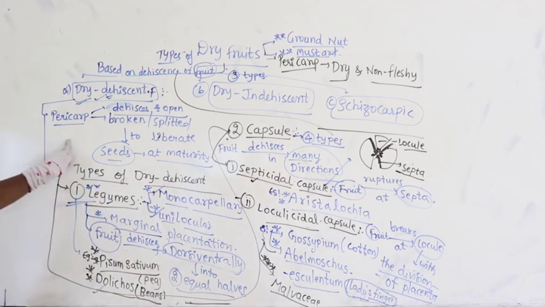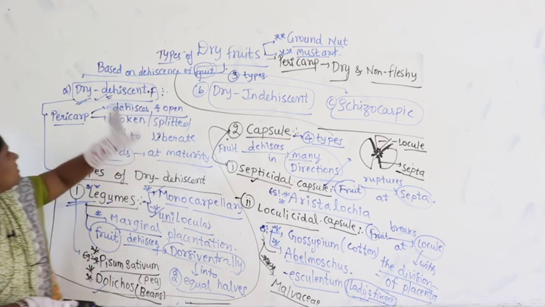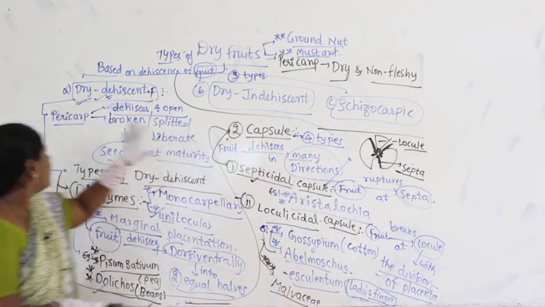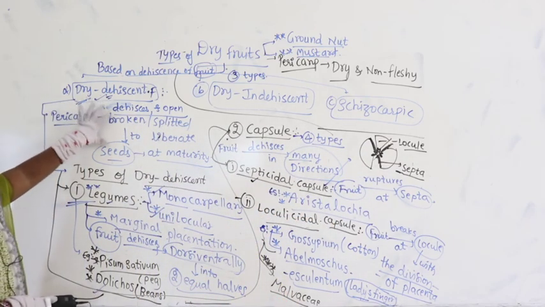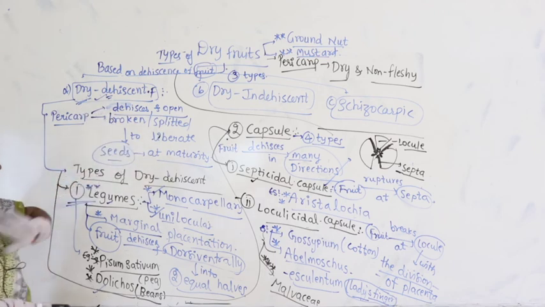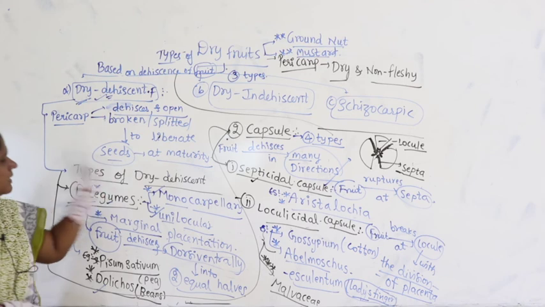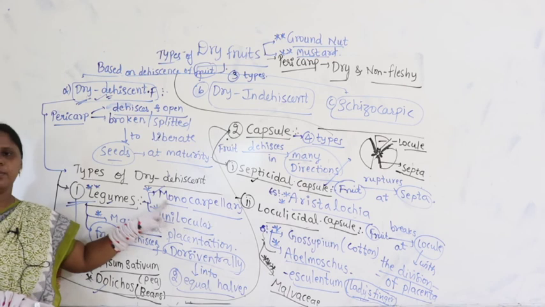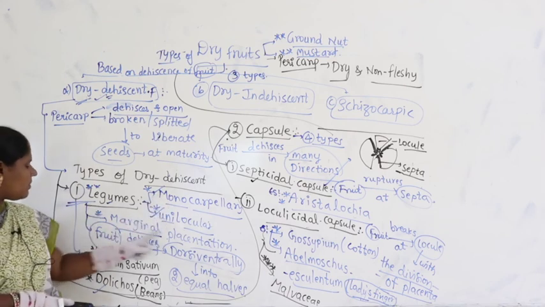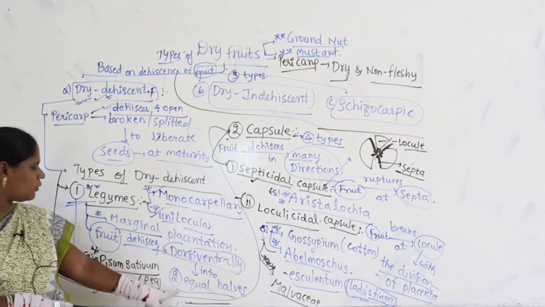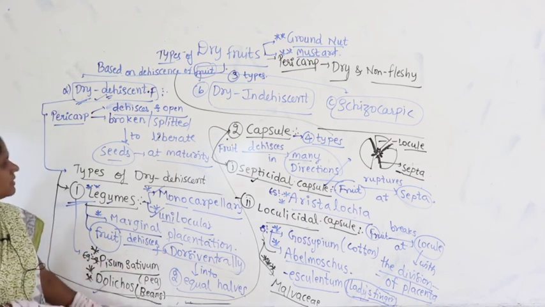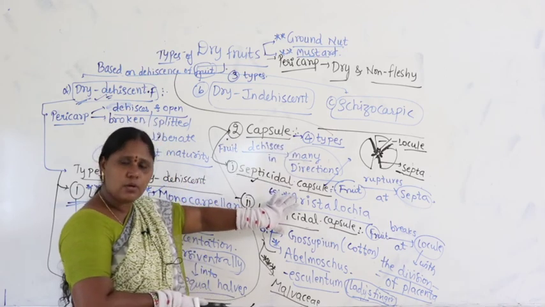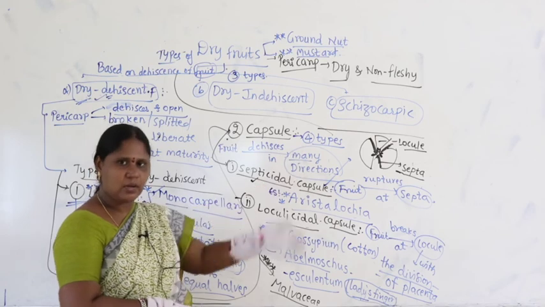So, here, based on the dehiscence of fruit, there are three types: dry dehiscent, dry indehiscent, schizocarpic. Guys, you have to remember. Now, coming to pericarp, it dehisces open, breaks and splits to reveal the seeds at maturity. We are in the discussion of types of dry dehiscent. What are they? Legume and capsule. Under legume, try to remember monocarpellary, unilocular, marginal placentation, the fruit dehisces dorsoventrally into two equal halves. Pisum sativum, Dolichos beans. Coming to capsule, it is of four types. We are here. Now, two types are seen on the board. We have to continue our discussion with two more types.